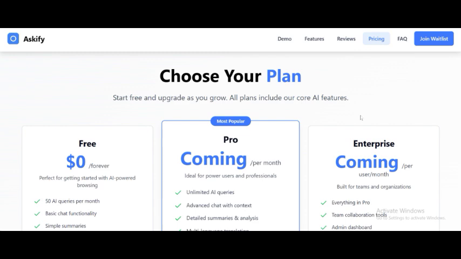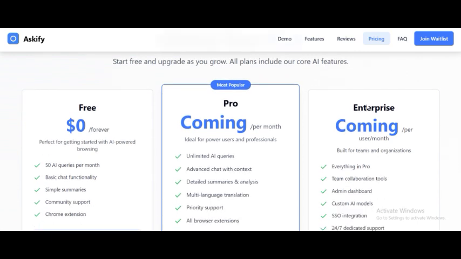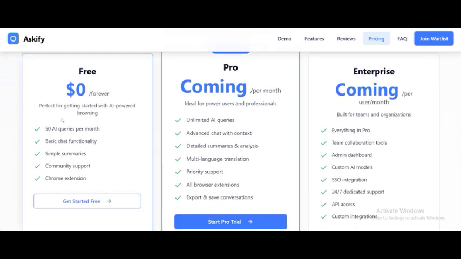You can start with a free plan and upgrade as you go, and all plans include their core AI features. Now, the free plan is perfect for getting started with AI-powered browsing. You can see what you get from it right here. So it's free forever. If you want to join, just click on Get Started.